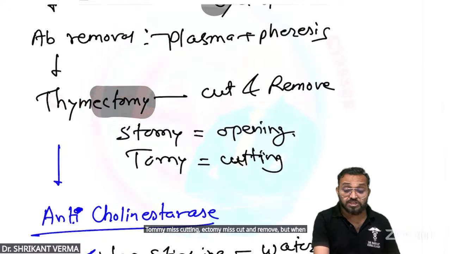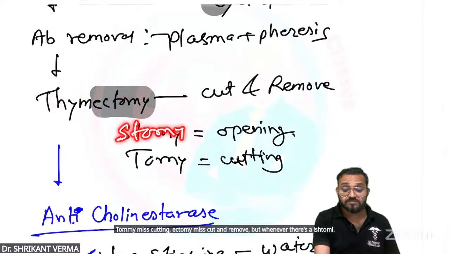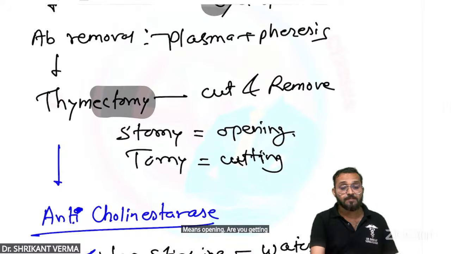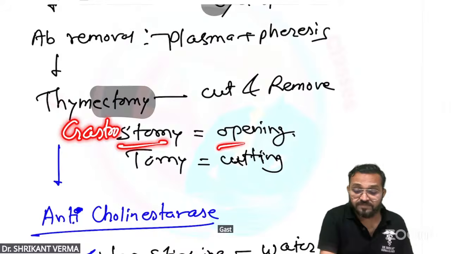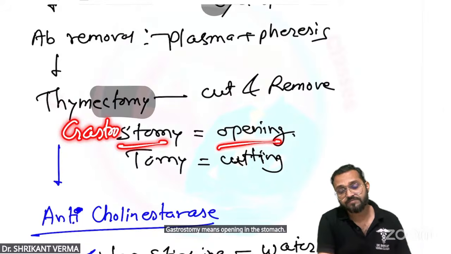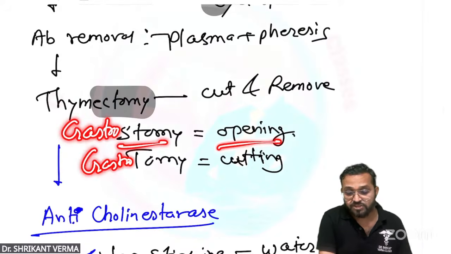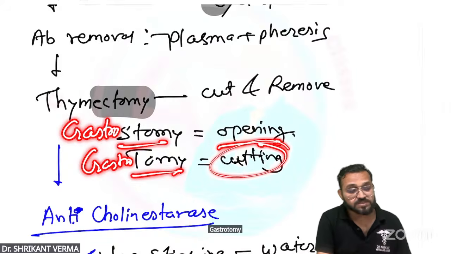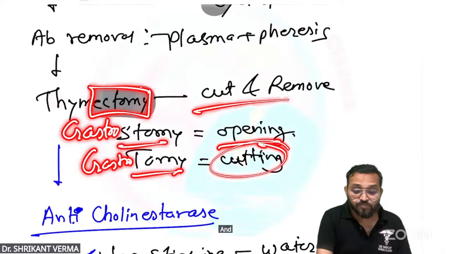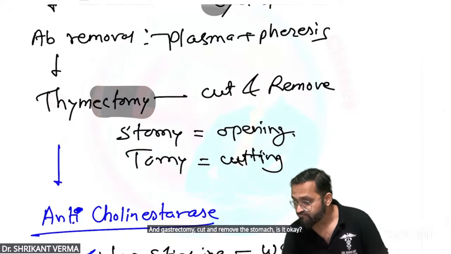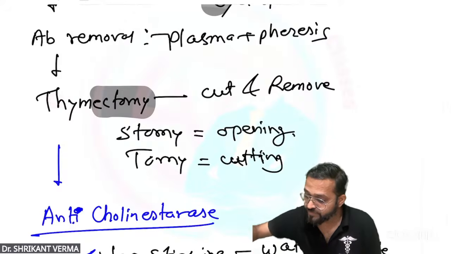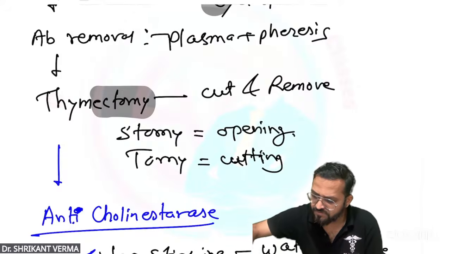But whenever there is a stomy, means opening. Are you getting? I am putting the example. Gastrostomy means opening in the stomach. Gastrotomy means cutting of the stomach. And gastrectomy, cut and remove the stomach. Is it okay?